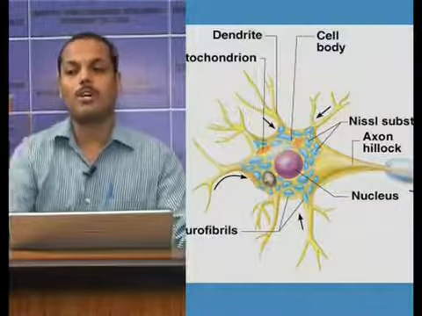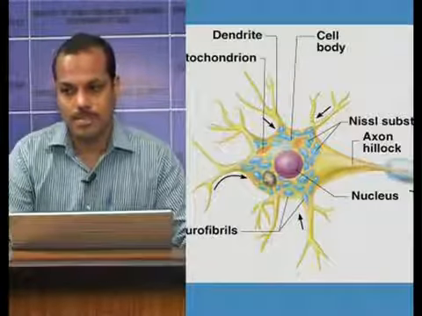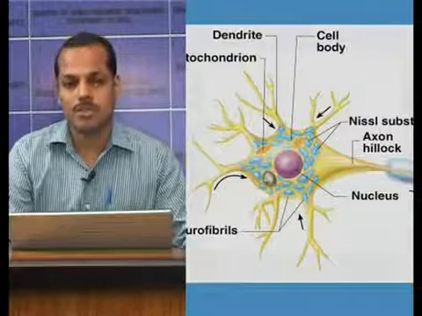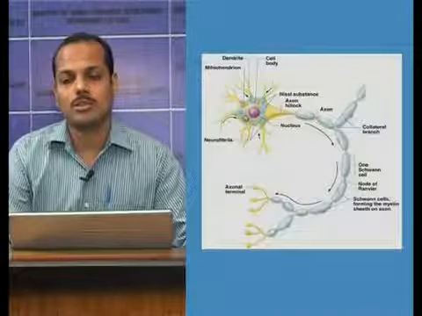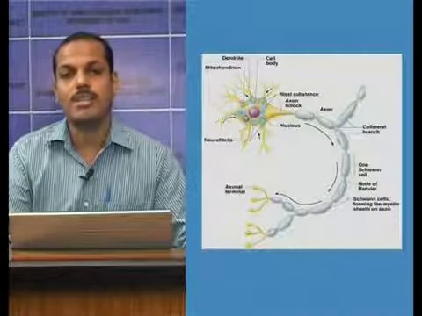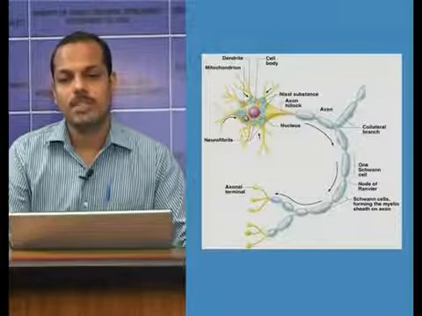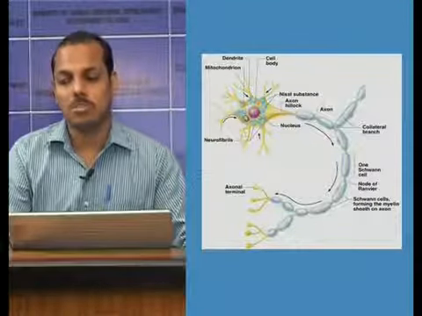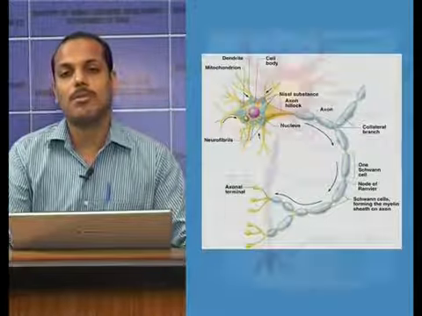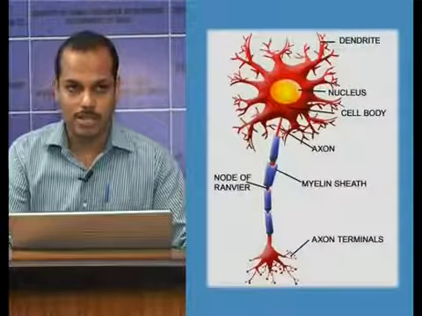Now, the next part of the neuron is the processes. There are two types of processes commonly seen: the dendrites and axon. Always one axon will be there. Dendrites may be two, one, sometimes it may be absent, or multiple dendrites may be there.